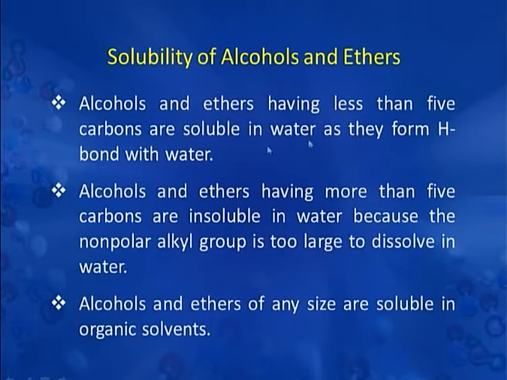Well, on the basis of the structure of alcohols and ethers, we can draw certain inferences, like alcohols and ethers having less than 5 carbons are soluble in water because they can form hydrogen bond with water. Alcohols and ethers having more than 5 carbon atoms are insoluble in water. The reason is the non-polar alkyl group is too large to dissolve in water. Alcohols and ethers of any size are soluble in organic solvents like benzene, carbon tetrachloride, etc. We will now discuss the chemical properties of ethers.